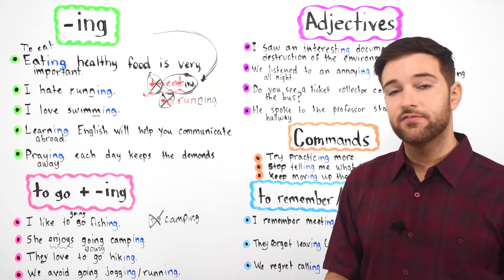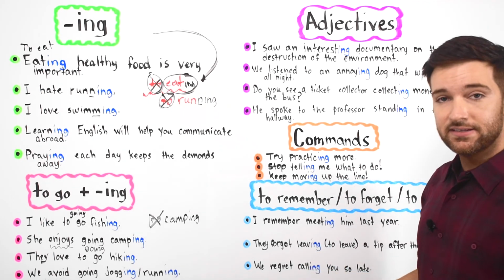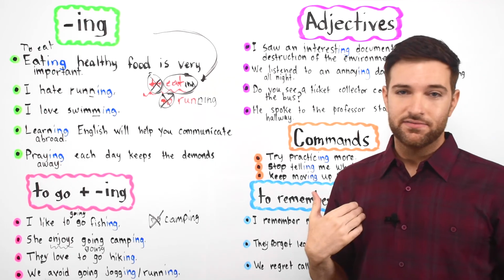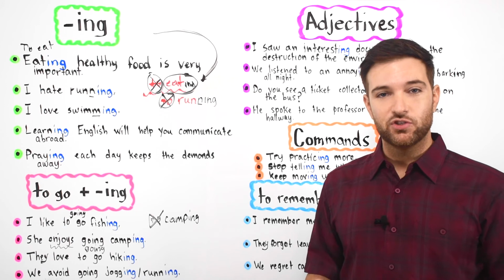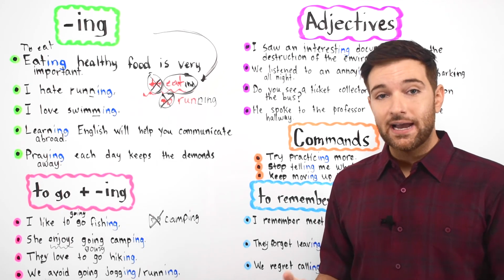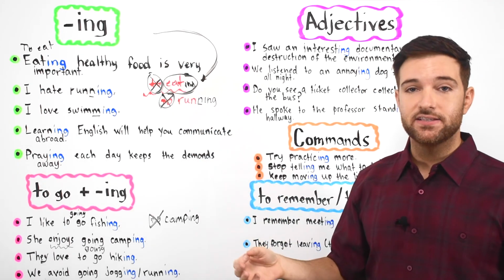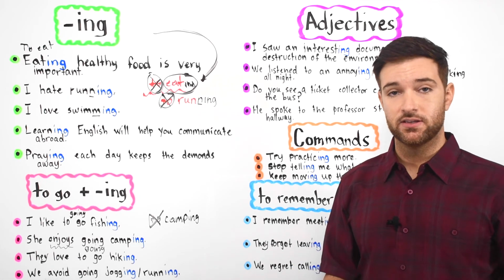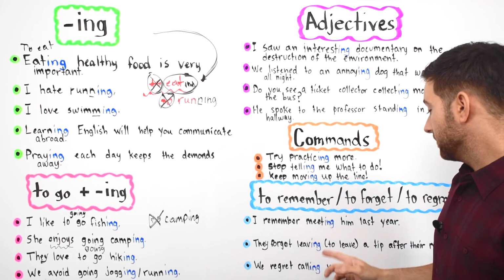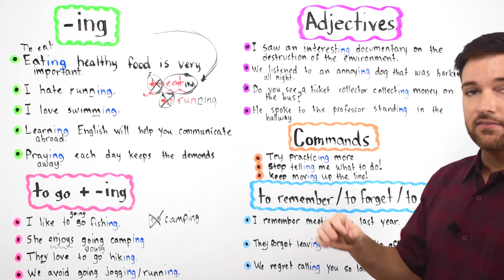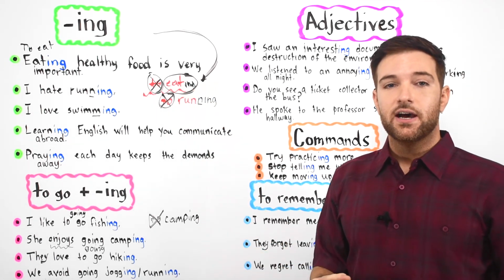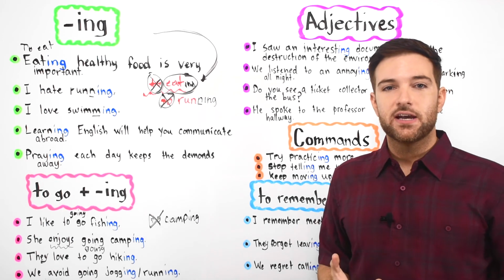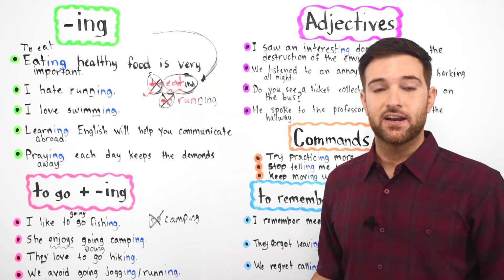But if you say they forget leaving a tip after their meal, it sounds different to me. There's a bit of a difference in meaning between the two ways. With the ing form, it emphasizes the action or experience, while the infinitive form, to leave, more or less emphasizes the results of the action or the event.